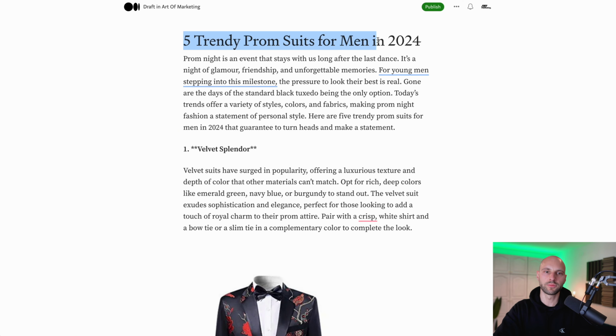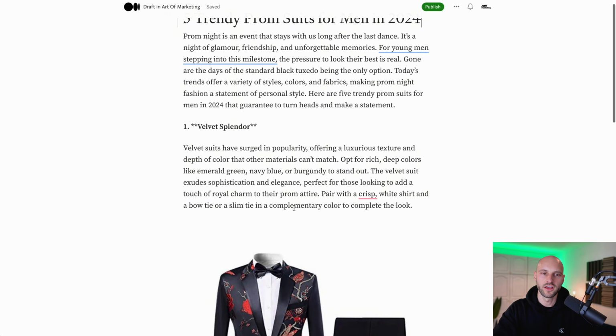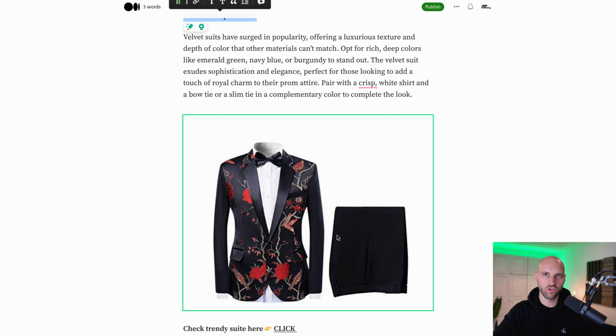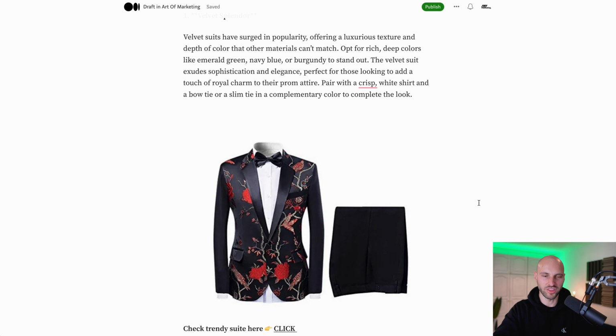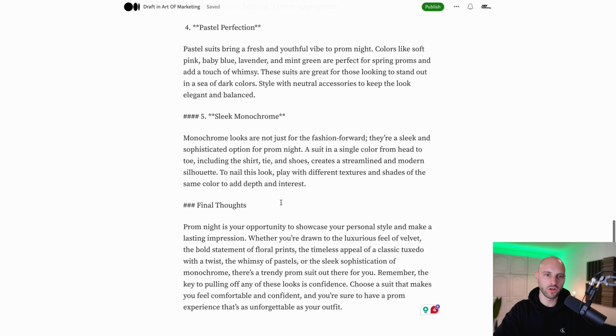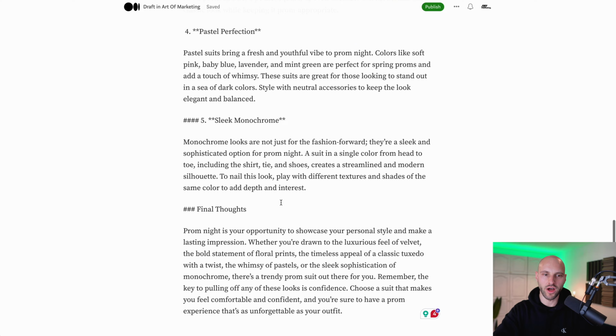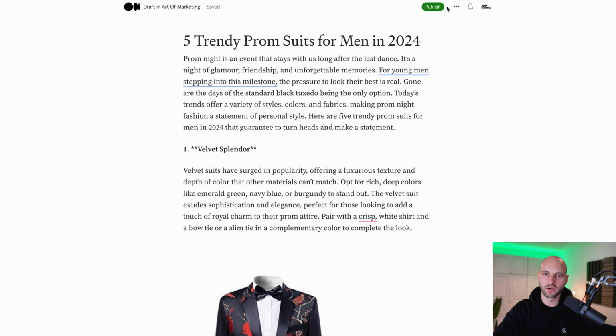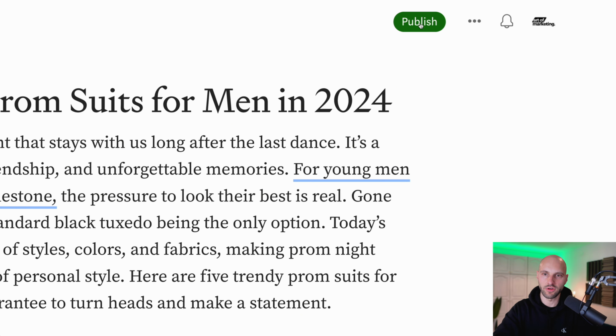You see, 5 trendy prom suits for men in 2024, and they start with a velvet splendor. Of course, you have to find a velvet suit to match your title and your category, and boom, looks pretty cool. I'm not going to do it, but you have to do it through the rest of your article, sprinkle it with images, so it's more engaging for the reader. Our final step is to publish your article. So click publish, this button right here.